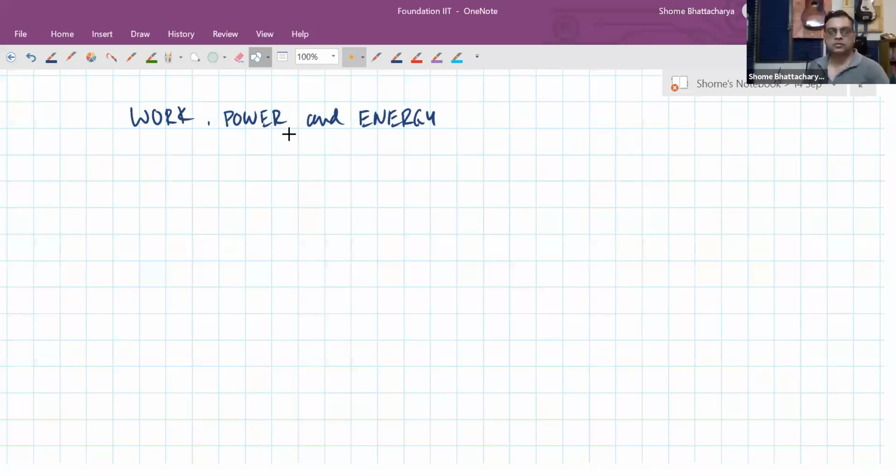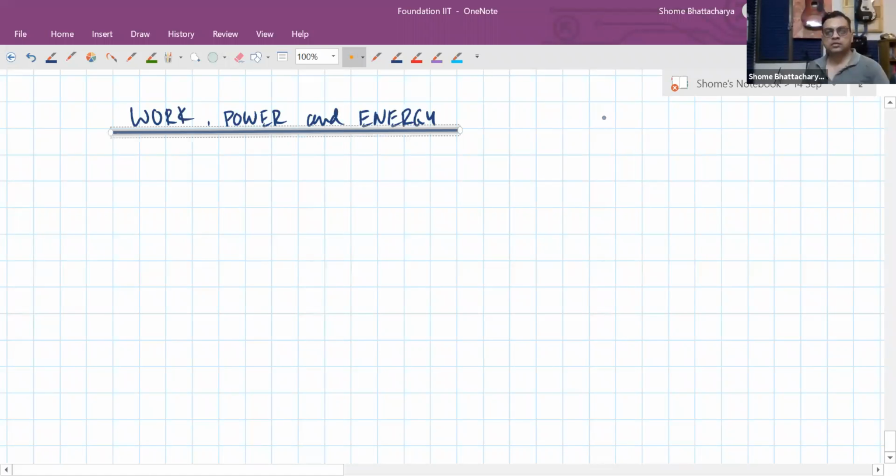Right. So we will start with the definition of work, which is quite different from the definition of work in normal language, or the everyday meaning of work, which all of you know. The physics definition of work is very different to that.